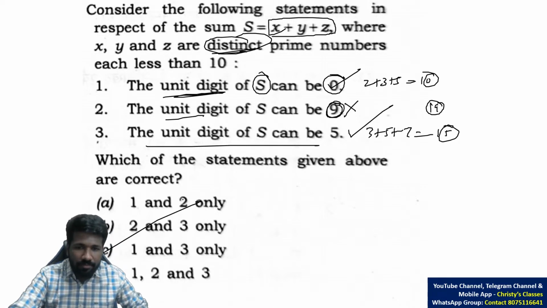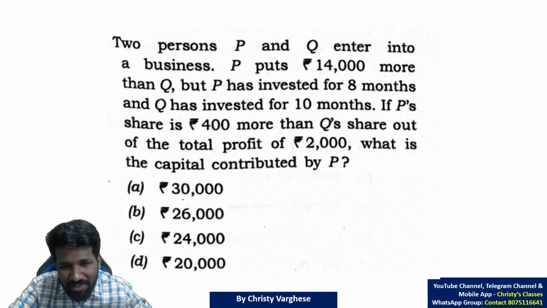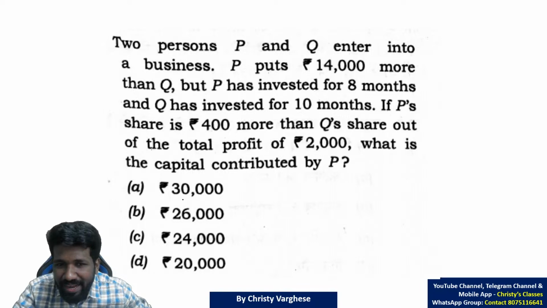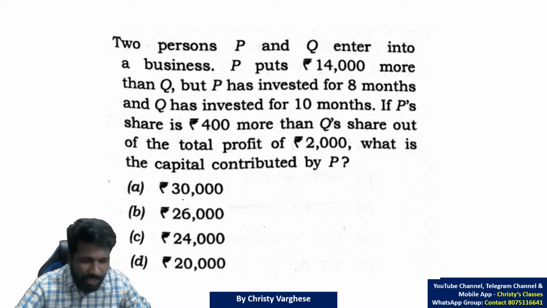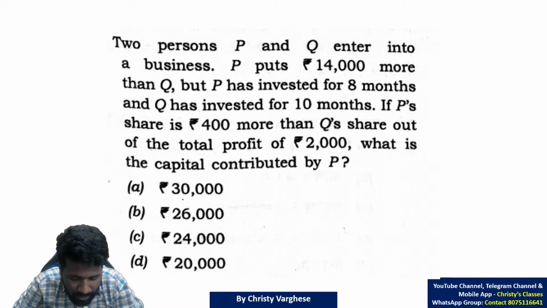All clear? It was a simple question. The basic idea was what a prime number is, which are the prime numbers, and trial and error was enough. Next, another question: a partnership-based monetary problem. Try it fast.